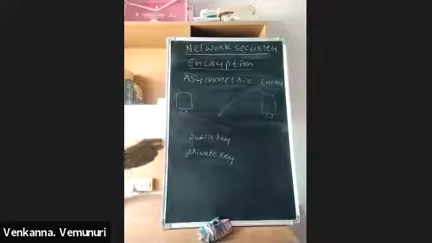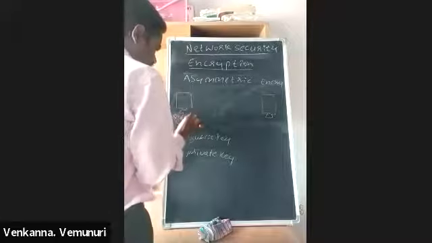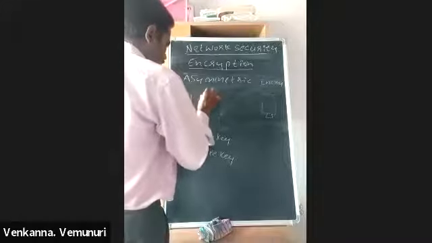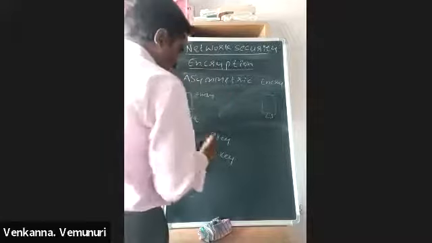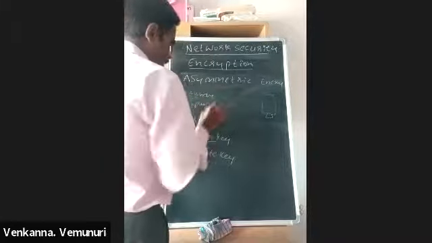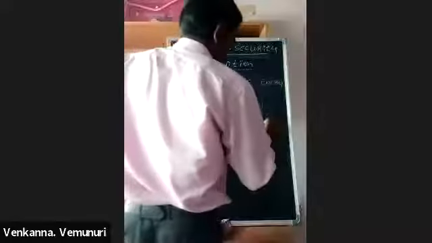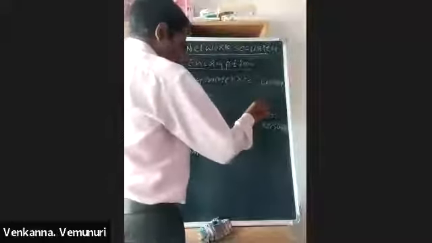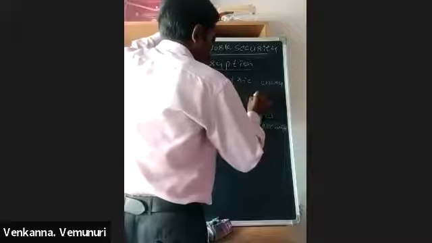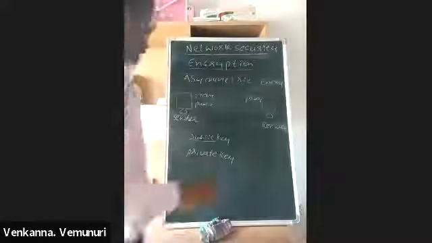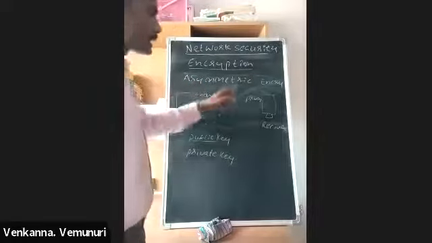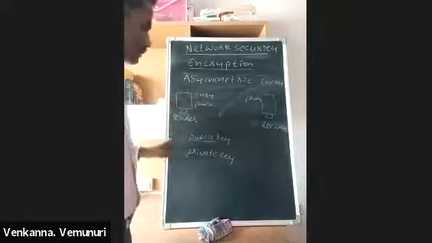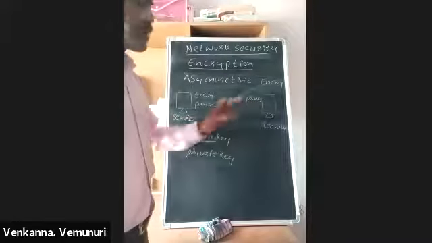Now, this sender encrypts the data by using the public key. And this receiver decrypts the data by using the private key. The sender maintains two keys and the receiver also maintains two keys. One is the public key, another one is the private key. Here also, one public key and another private key.